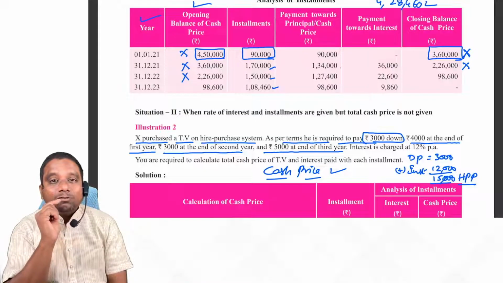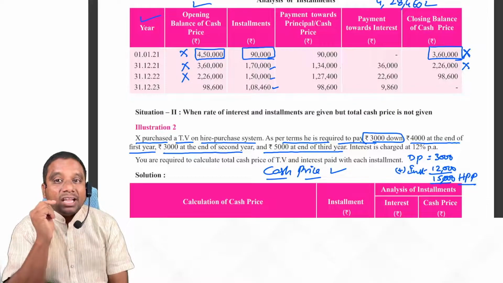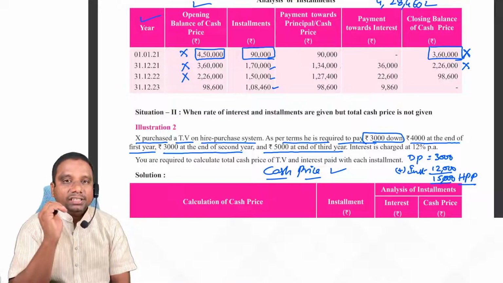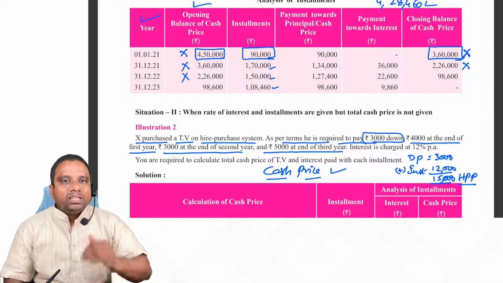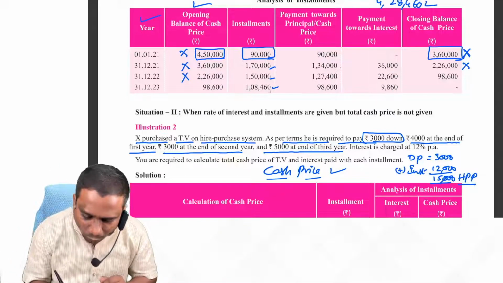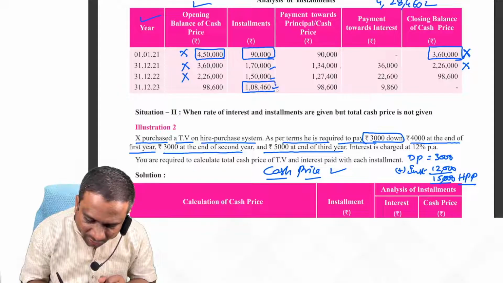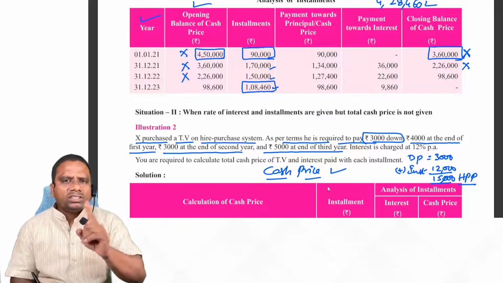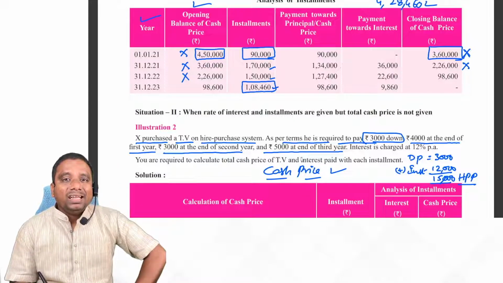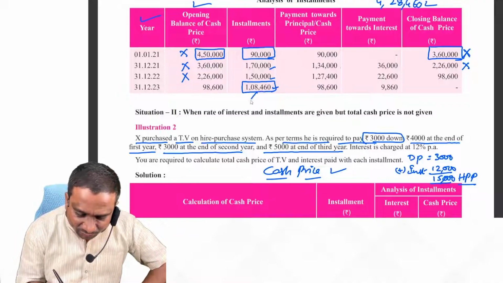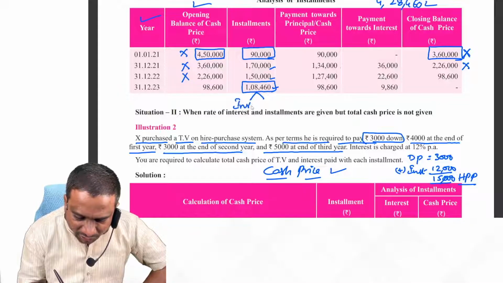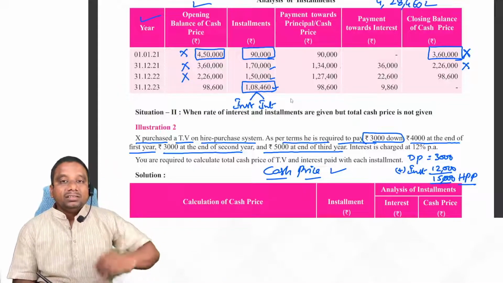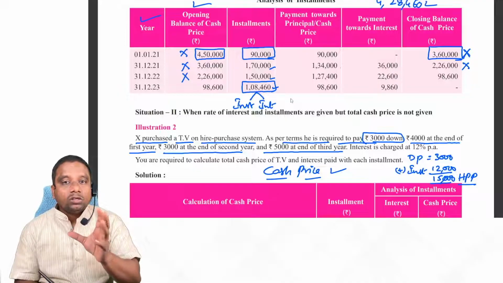Here, then what do we have to do? We have to do reverse calculation here. Same table we simply reverse. Same table reverse means, observe here, what is the last installment we are paying? 1,08,460, sir. Very good. This amount includes installment and interest.